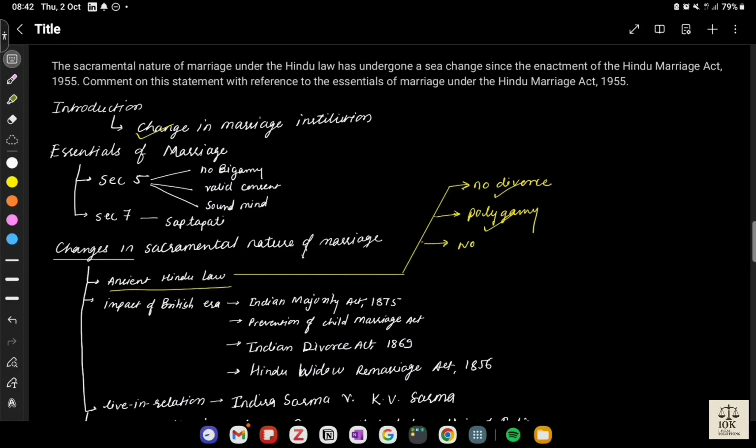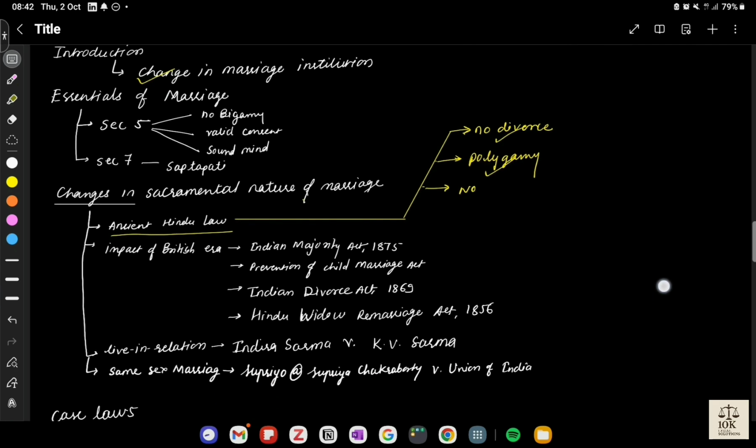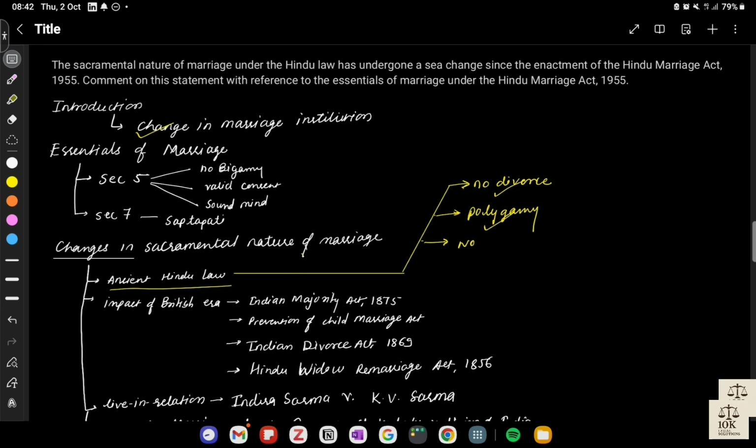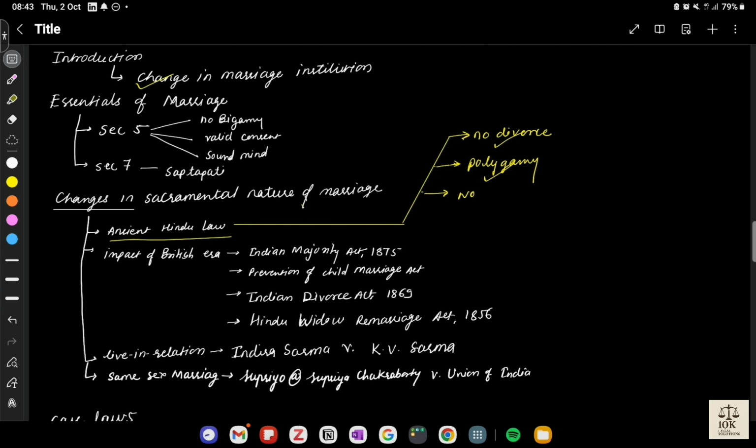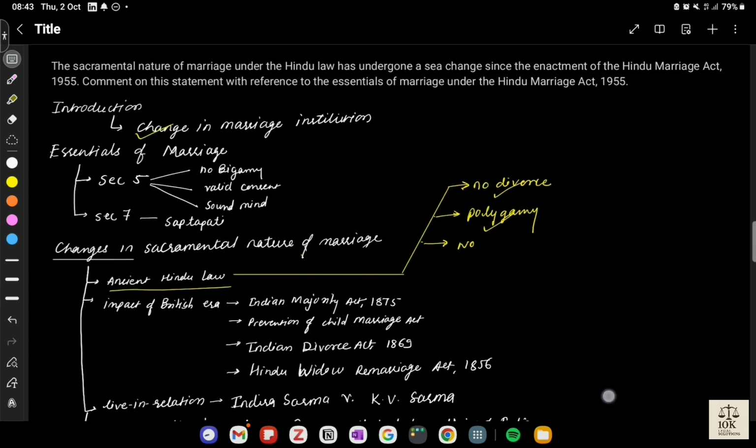Solution. Today we are going to see family law first, all questions and what can be the synopsis for those questions. There might be various ways to write an answer. This is one type of way to write an answer, and these are certain points that must come in any question. So let's start with the first question.